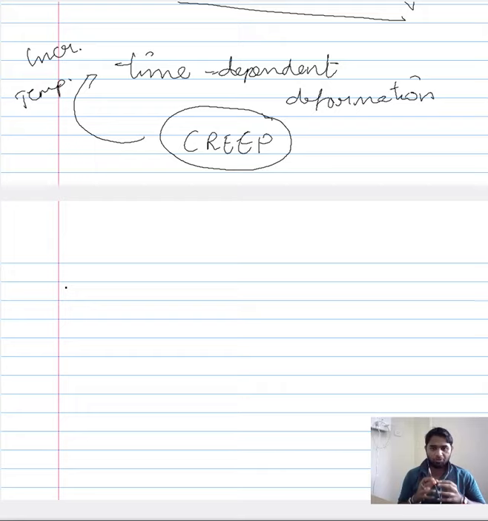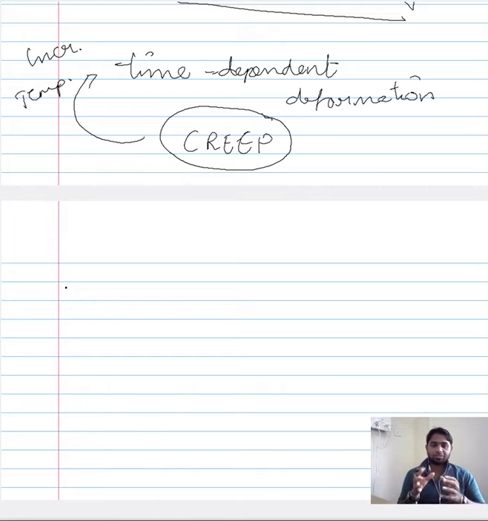In creep, we prolong the duration for which the material experiences the mechanical condition that it is exposed to in real life applications.